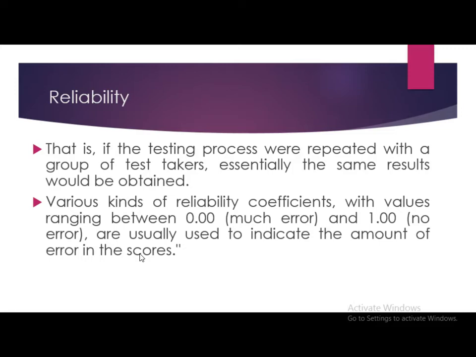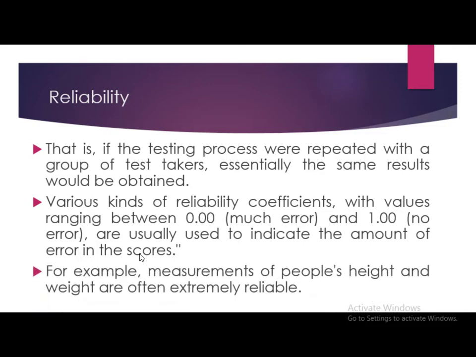We have just seen the alpha value that lies between 0.00 and 1.00. For example, measurement of people's height and weight are often extremely reliable because it will produce the same type of results every time.